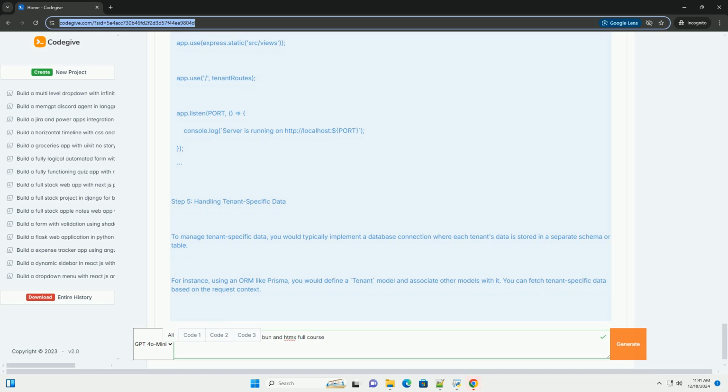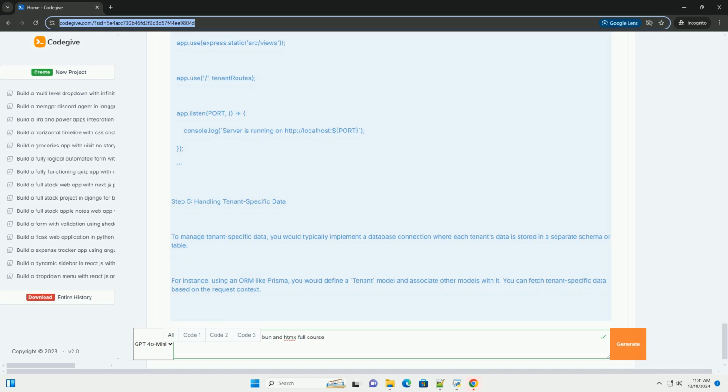HTML: doctype html, html lang="en", head, meta charset="UTF-8", meta name="viewport" content="width=device-width, initial-scale=1.0", title Multi-Tenant B2B App, script src="https://unpkg.com/htmx.org@1.6.1", /head, body, h1 Multi-Tenant B2B Application.